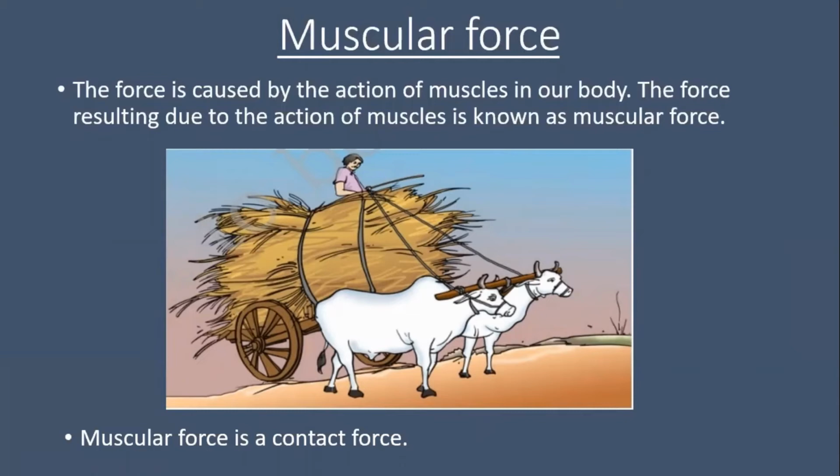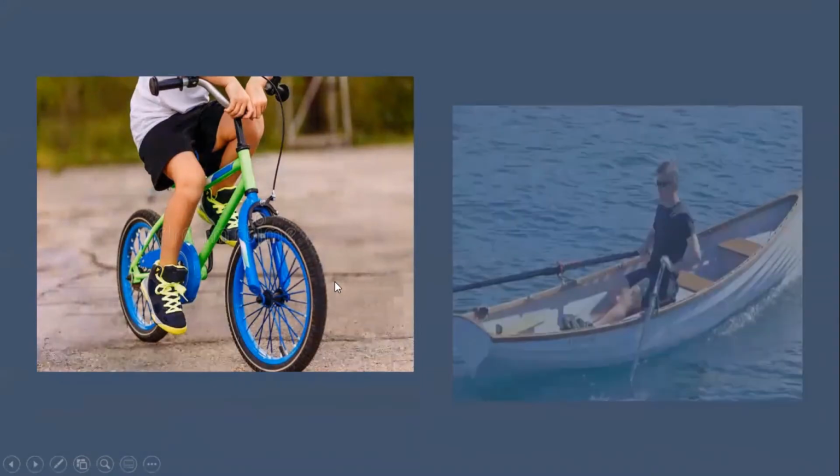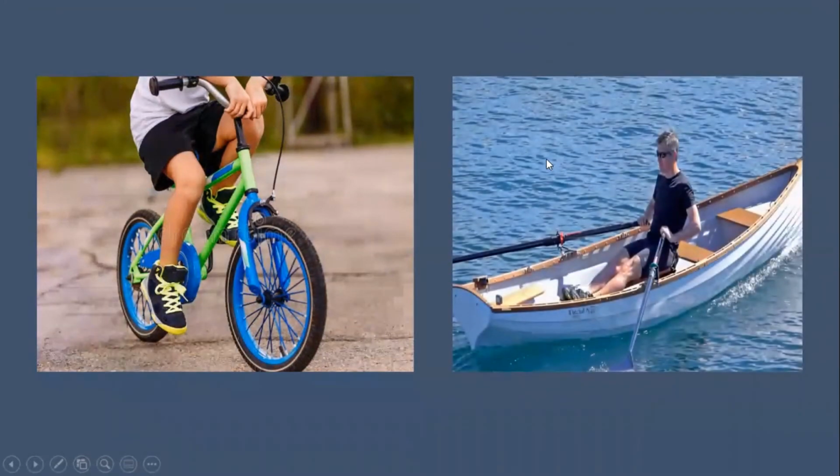Let's recall some of our experiences. When we stop pedaling a bicycle, it gradually slows down and finally comes to a stop. A boat comes to rest if we stop rowing it. In all these situations, no force appears to be acting on the objects.